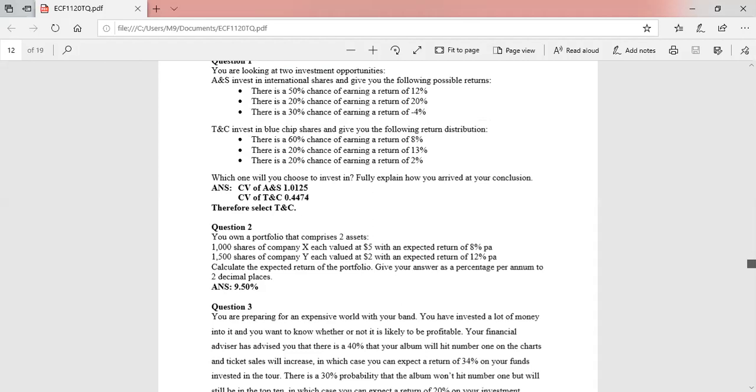So you own a portfolio which comprises 2 assets. So in this portfolio, you have 2 assets, 1000 shares of company X valued at $5 with an expected return of 8%, 1500 shares of company Y valued at $2 with an expected return of 12%. Calculate the expected return of the portfolio. So you have to calculate the expected return of the portfolio. Give your answer as a percentage per annum to 2 decimal places. Okay, so let's see how to do this question now.